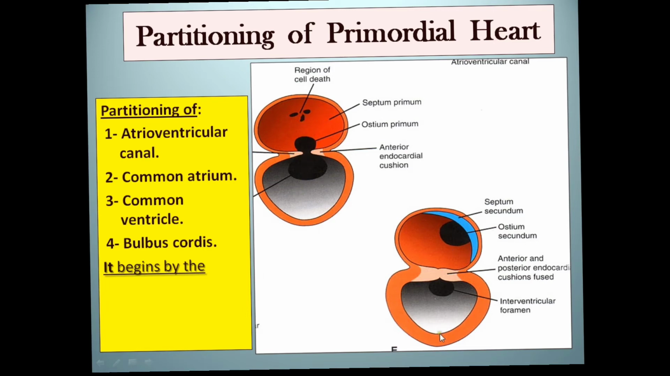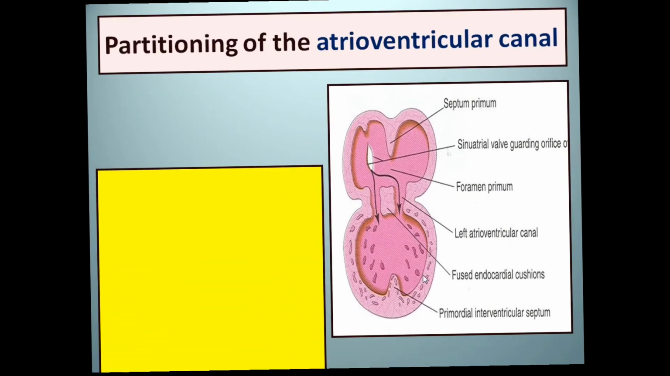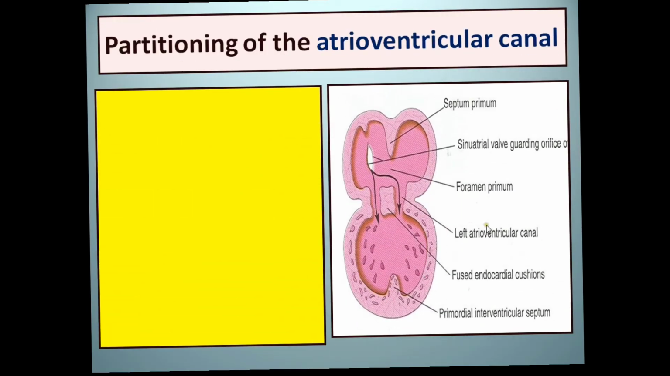So they cause the partial partitioning of a single chamber into two. This is the atrioventricular cushion. These are the endocardial cushions. They appear in the dorsal and the ventral wall of the atrioventricular sulcus, and they approximate each other, fuse in the midline, and divide the two chambers into right flow and left flow.